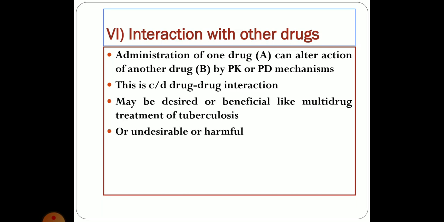Pyridoxine prevents the entry of levodopa. It doesn't allow it to cross the blood-brain barrier. So it is basically a non-beneficial drug interaction. But drug interaction will be taken care of in a separate issue. It is a part of practical, so it will be discussed in detail. I will take your lecture class on this, and I will probably post a video on this. So you do not have to worry.